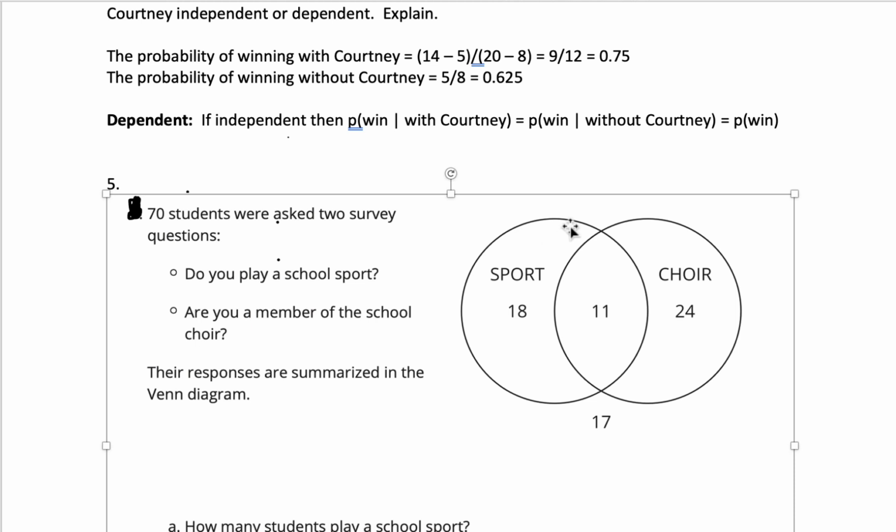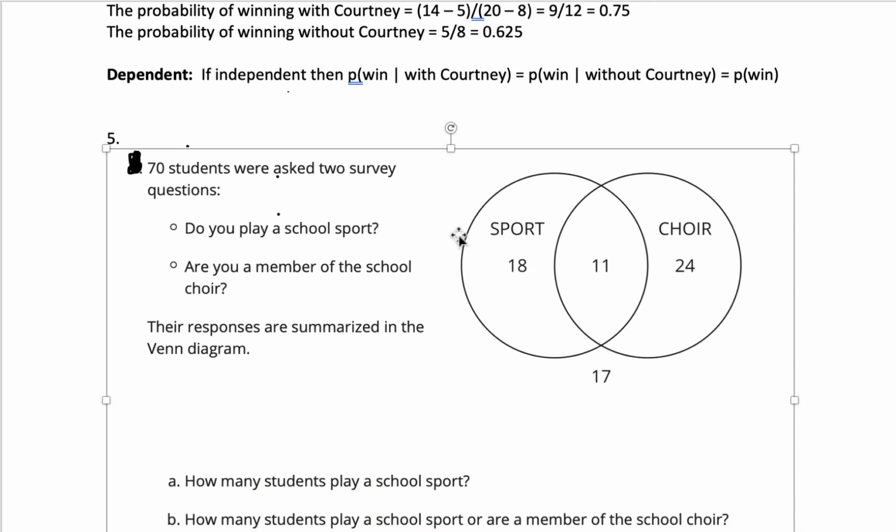Okay, here we have a Venn diagram, and we have 70 students represented here, and that would be 18 plus 11 plus 24 plus 17. The students who play a sport are in this circle here, and that would be a total of 29 students. The students who are in the choir are in this circle here, and that would be a total of 35. The students who do neither are here, and that would be 17. The 11 here represent the students who both play a sport and are in the choir.